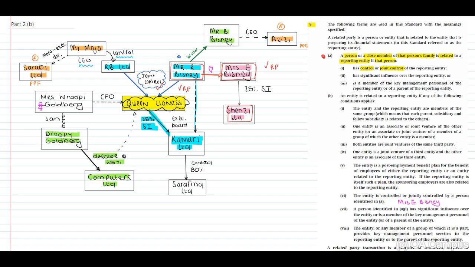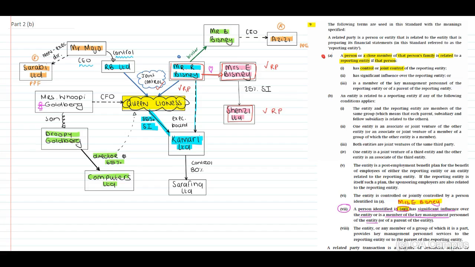Please refer to the definition 9B7. It indicates, you guys, a person identified in A1 has significant influence over the entity or is a member of key management personnel of the entity. Now, we have identified in A1 that Mrs. E. Basney is a related party. Therefore, guys, yes, we can indicate that Zenzi is a related party.